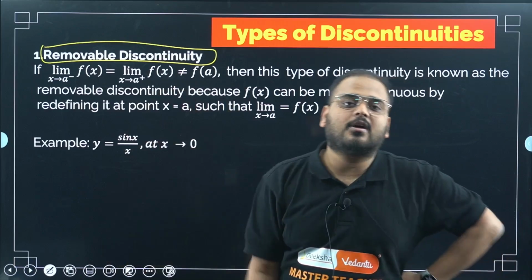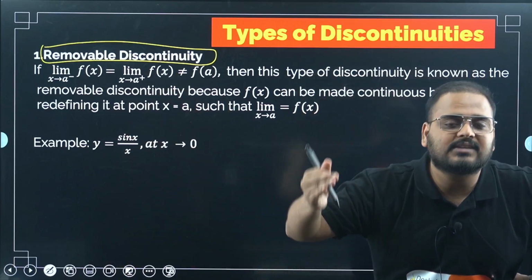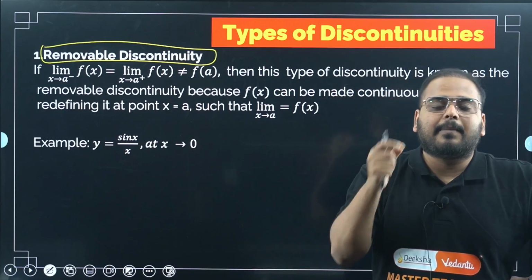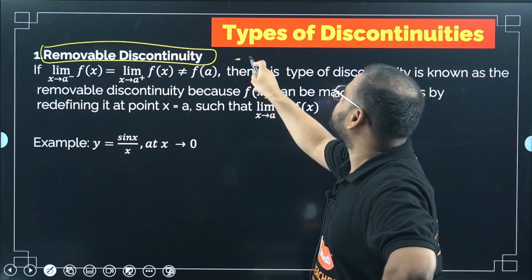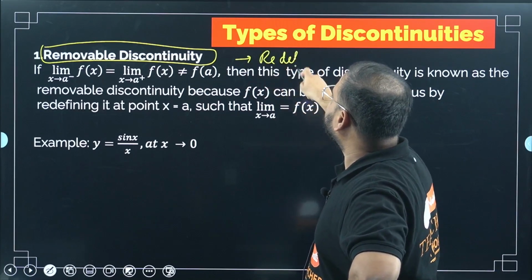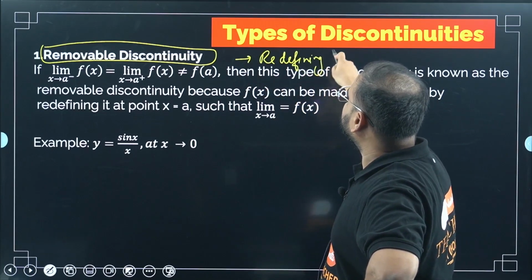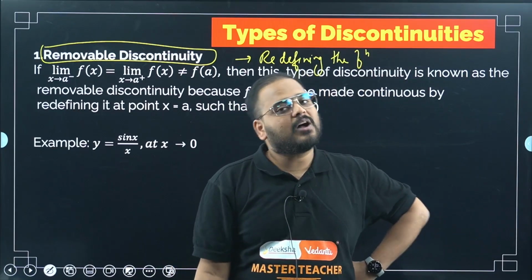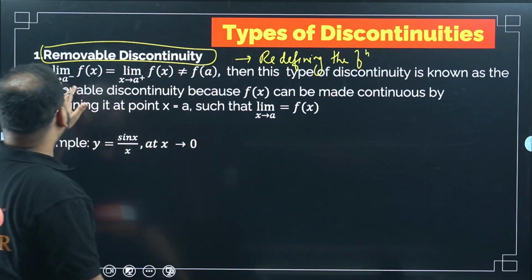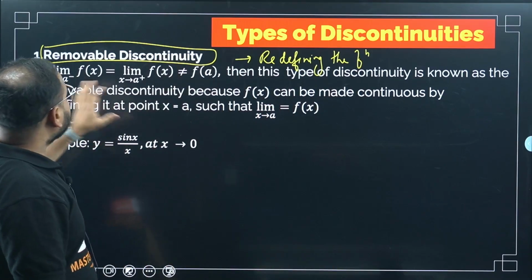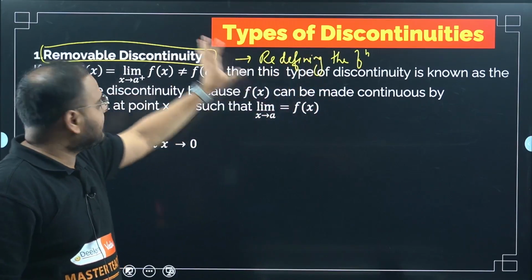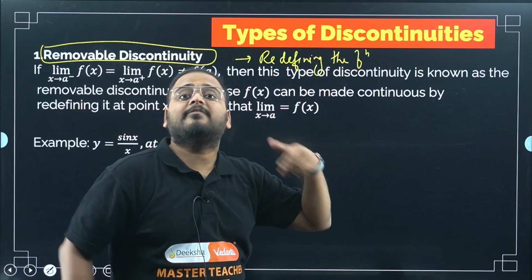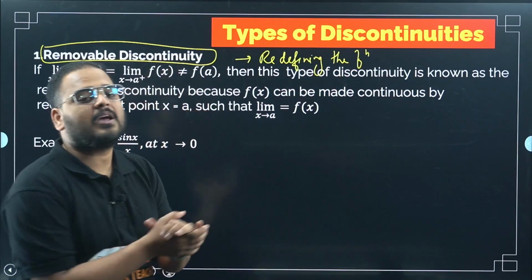That type of function will be an example for removable discontinuity. The discontinuity can be removed by redefining the function; please understand this. Please read the definition. So limit of f of x. Now when will this be true? Again, we learned how to remove it: I said redefine the function. But what are the cases when I can call the function to be of the removable kind?